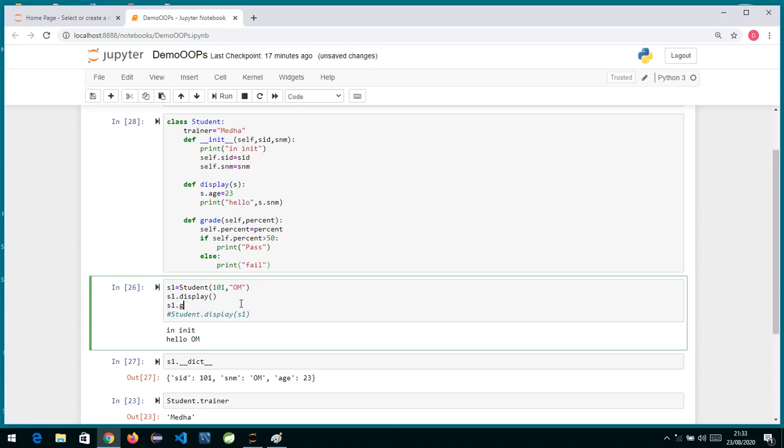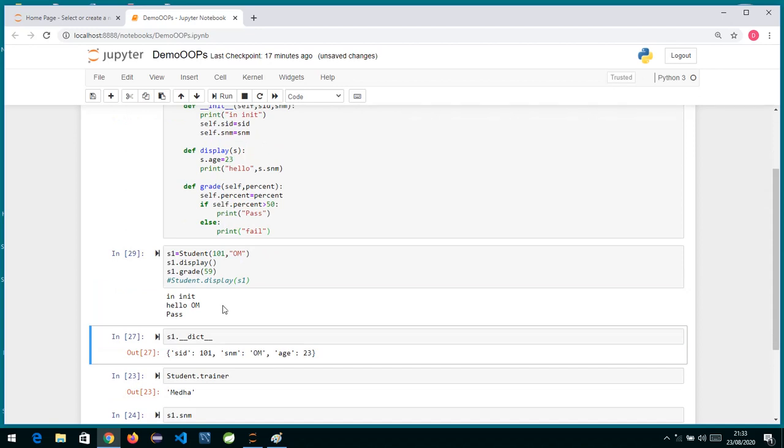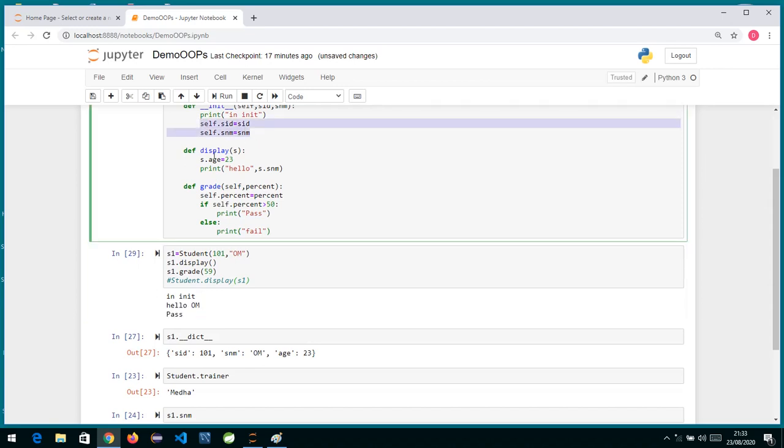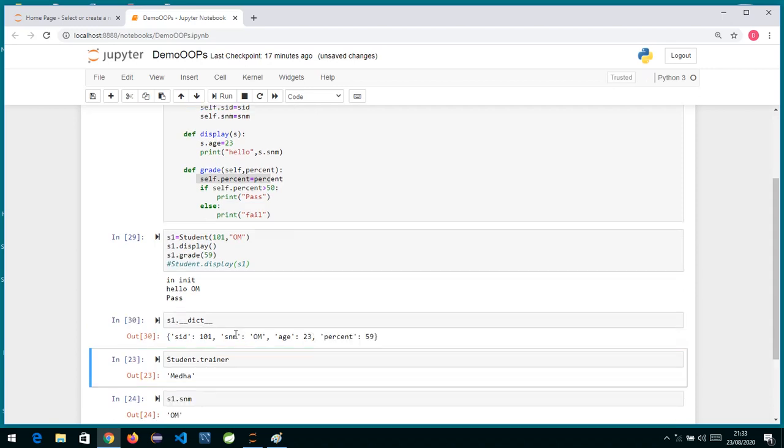And now if I run this and I call display, and after display if I call grade. Okay, now grade is taking two arguments. First is self, that I did not pass, I just need to pass the percentage here. So if I pass a percentage, suppose 59, or any number. So if we see now, first it has gone inside the init method, then the display method was called, and then the grade method was called. When it went to the init method it created these two variables, when it went to the display method it created this one variable, and then this percentage variable. Now if we see this dictionary structure, you can see percentage is also created.